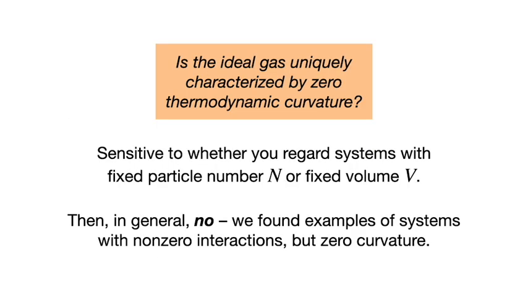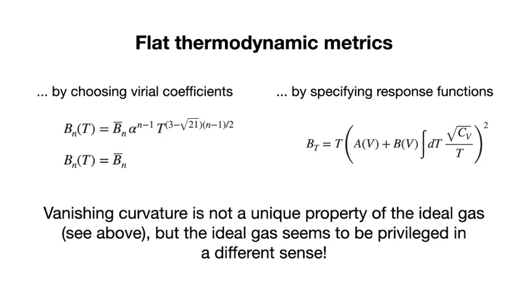First, we find that this question is sensitive to whether you regard systems with fixed particle number or fixed volume. Next, we find that the absence of curvature does not necessarily indicate the absence of interactions, and we do this by constructing counterexamples. We did this by two methods. The first was by choosing virial coefficients that describe a gas, and the second was to constrain the form of the thermodynamic response functions, such as the isothermal compressibility and the bulk modulus.